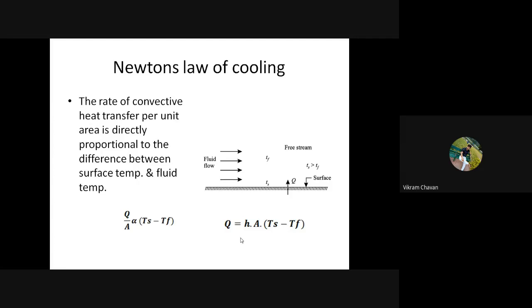Then Ts is equal to surface temperature.